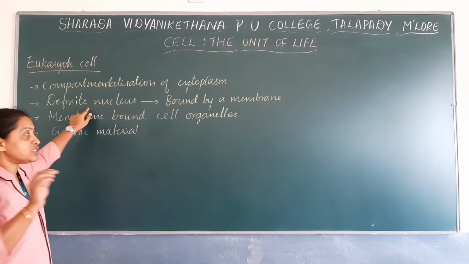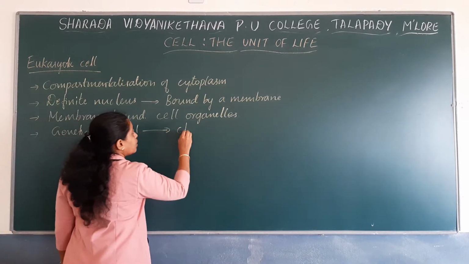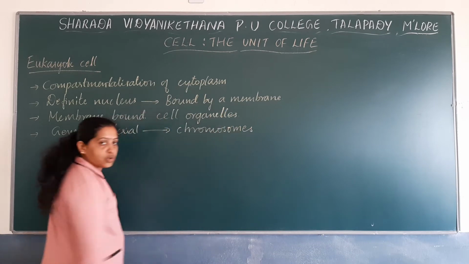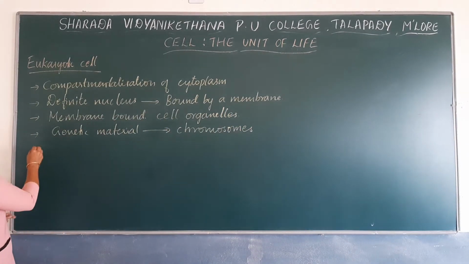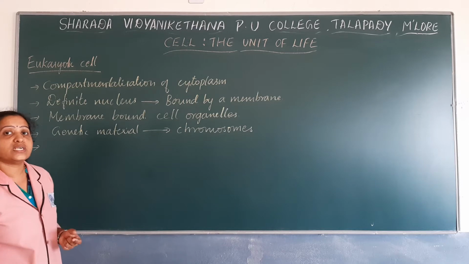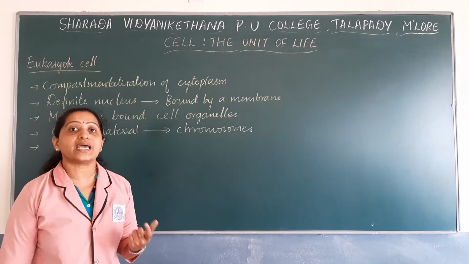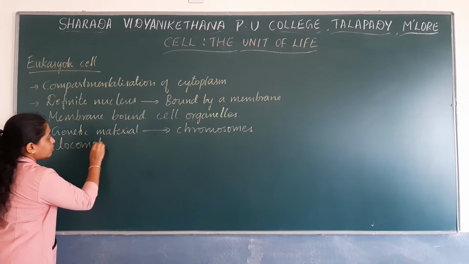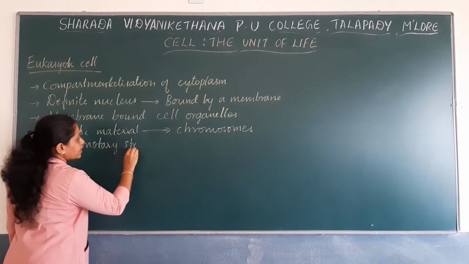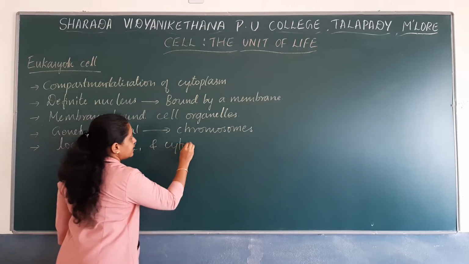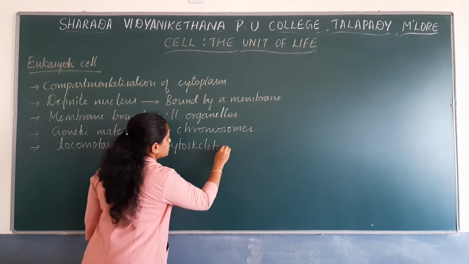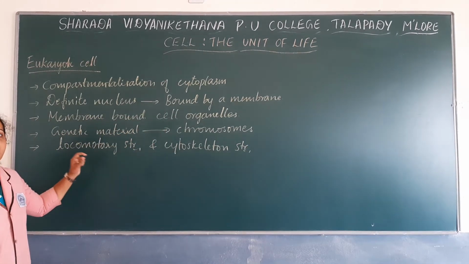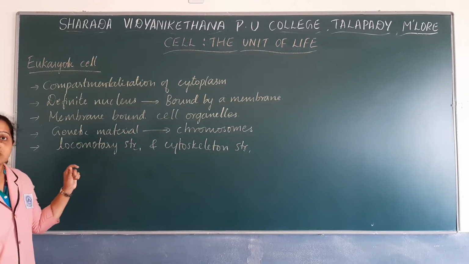The genetic material is organized into structures known as chromosomes. These eukaryotic cells also have certain locomotory structures and cytoskeletal structures. So just remember these concepts. We are going to study all of them in detail.